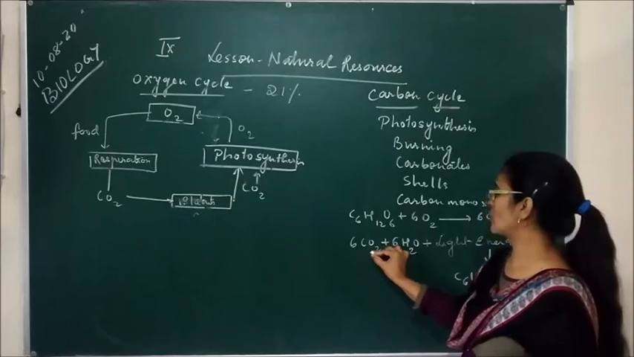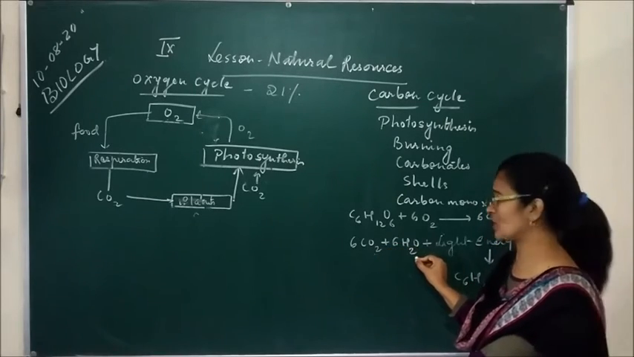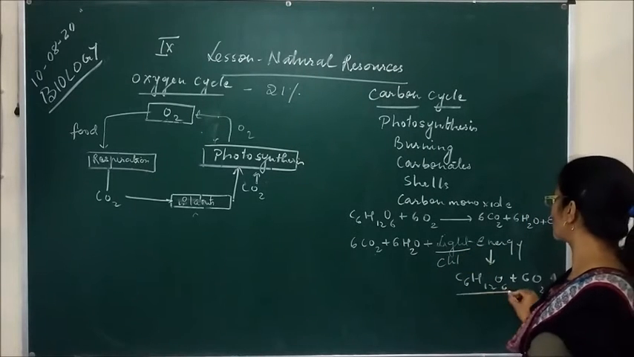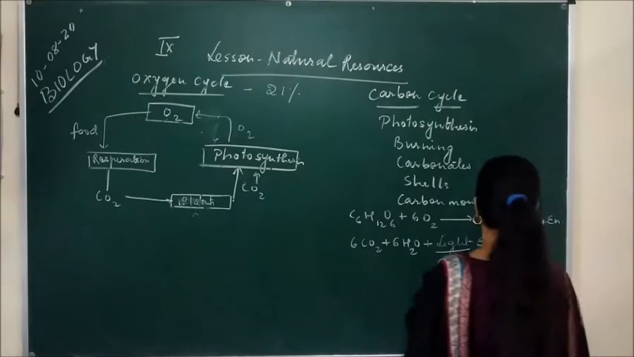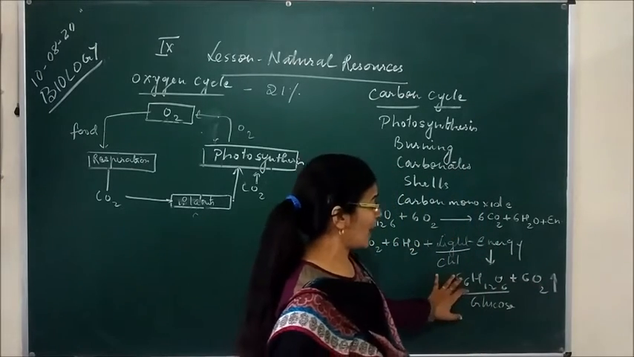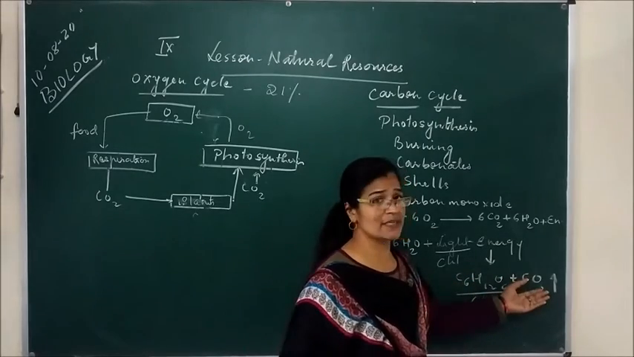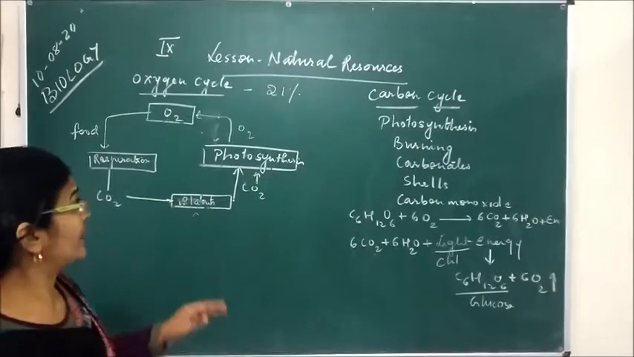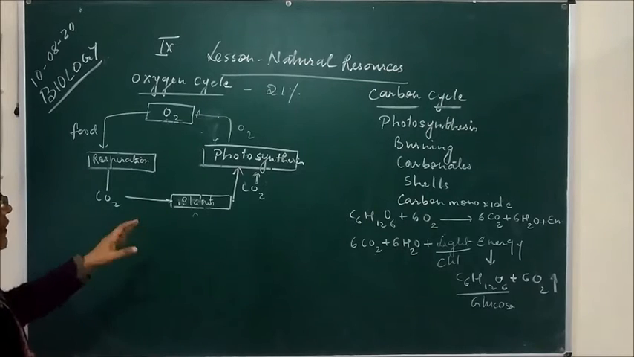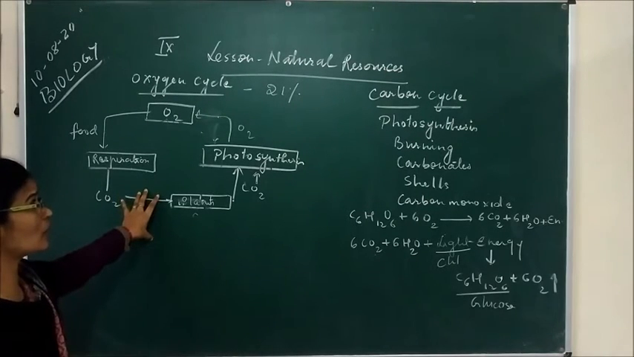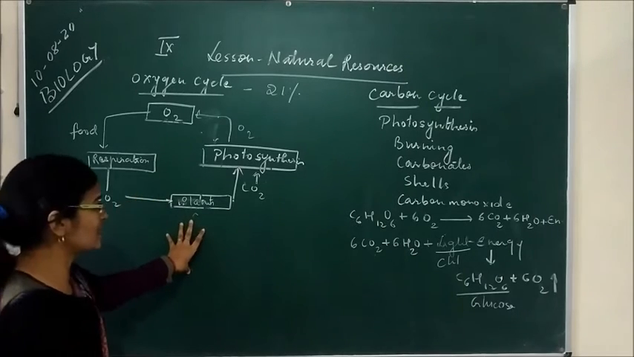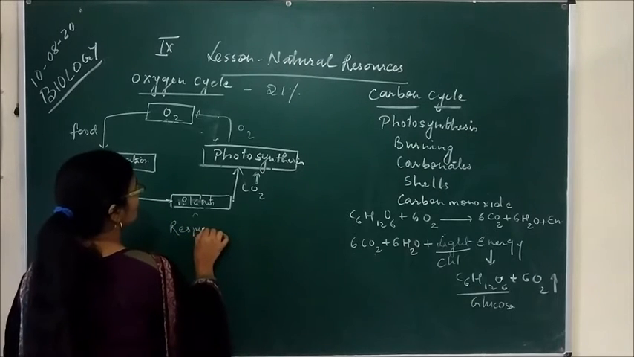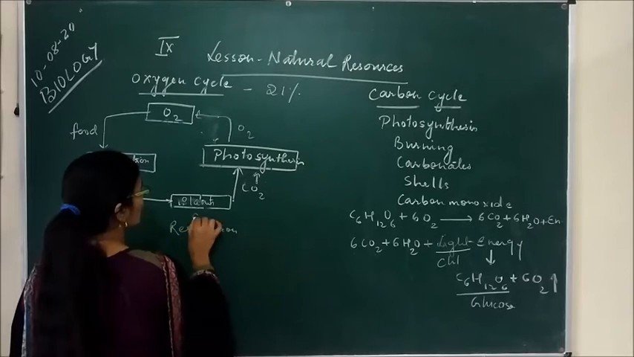6 molecules of carbon dioxide combine with 6 molecules of water in the presence of light and chlorophyll. What do they produce? They produce glucose, and this glucose is taken by human beings, and as a result of respiration, carbon dioxide is liberated and oxygen is taken from the atmosphere. So this whole process of taking oxygen and releasing carbon dioxide goes on, and this is called the oxygen cycle. It is a very simple process, because only two processes are involved. The first one is respiration, and the other process is photosynthesis.